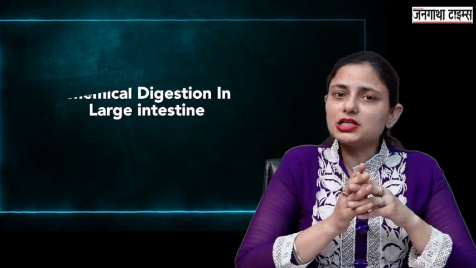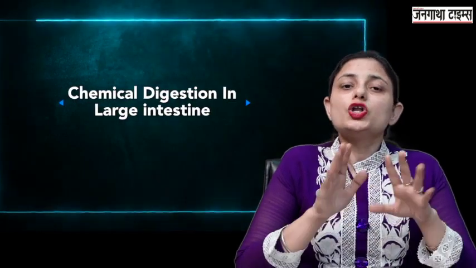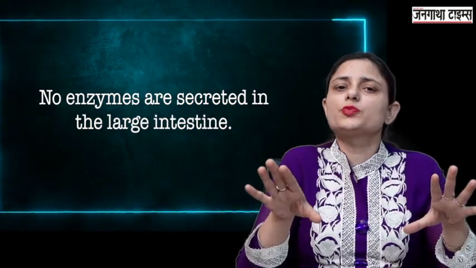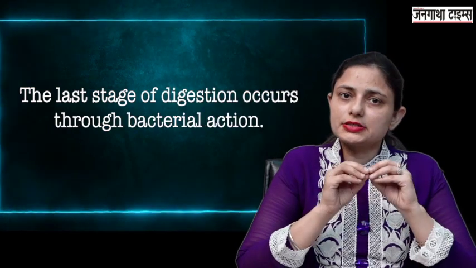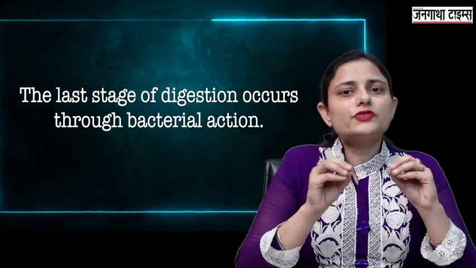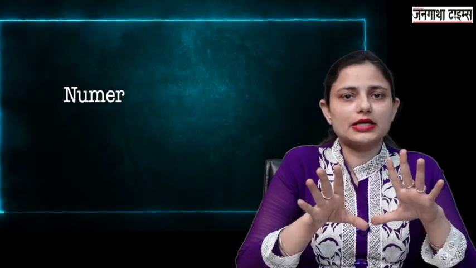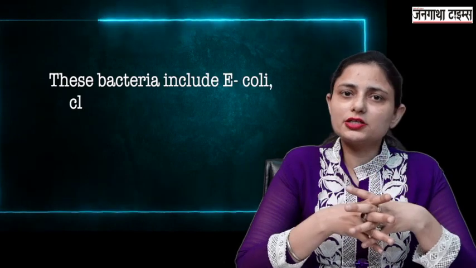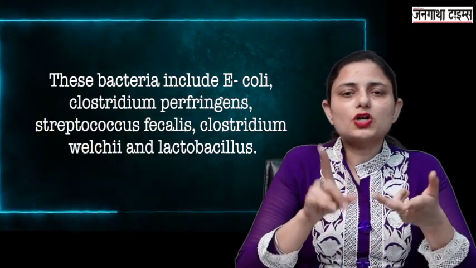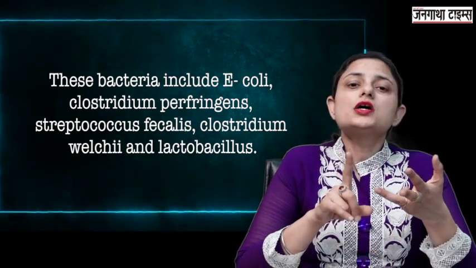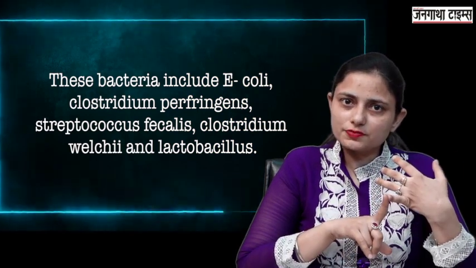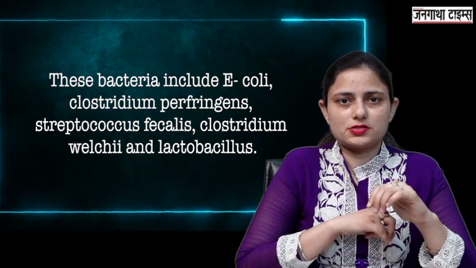Then chemical digestion in the large intestine. No enzymes are secreted in the large intestine. No enzymes are present in the large intestine. The last stage of digestion which occurs in the large intestine is only through bacterial action. No enzymes. Numerous organisms inhabit the colon. These bacteria include E. coli, Clostridium perfringens, Streptococcus faecalis, Clostridium welchii, and Lactobacillus.